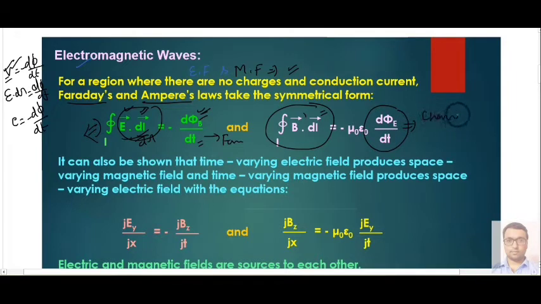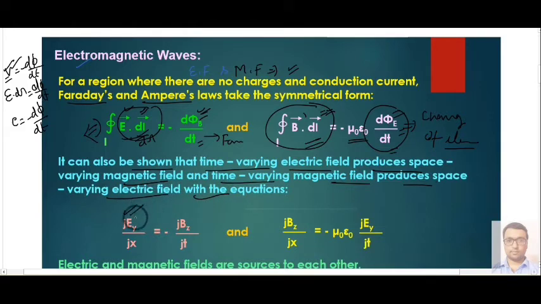That is the change of electric flux, which we can get with the help of change in magnetic field. For one complete loop, B dot dl equals mu naught epsilon naught d phi by dt. With the help of the above two conclusions, we can say that a time varying electric field produces a space varying magnetic field, and a time varying magnetic field produces a space varying electric field.